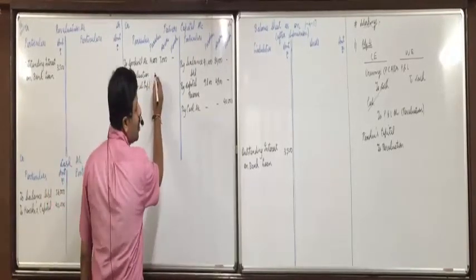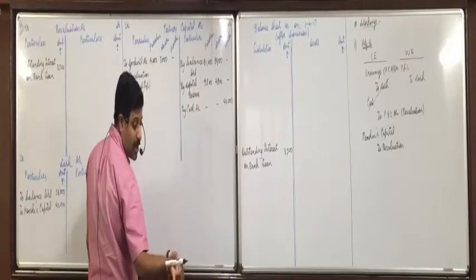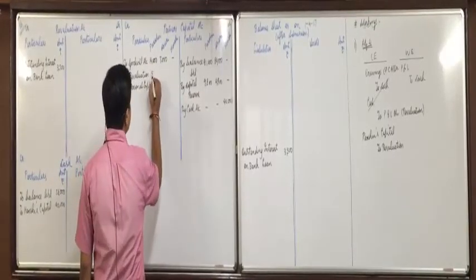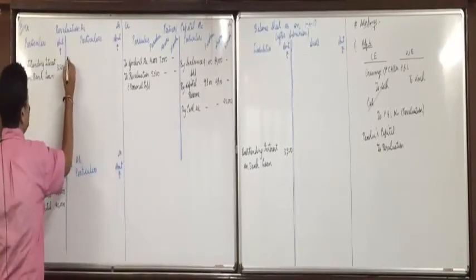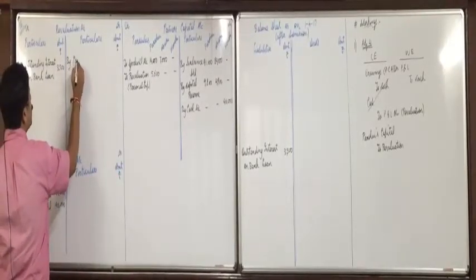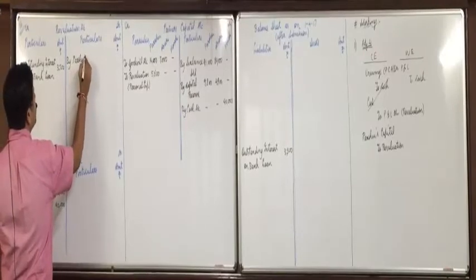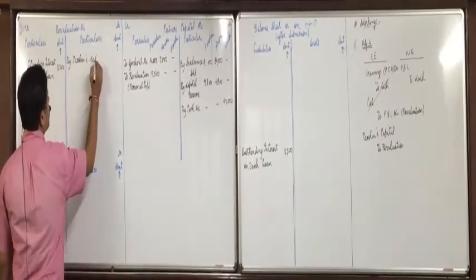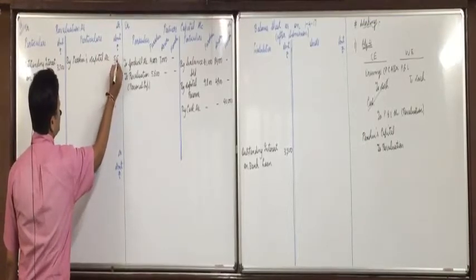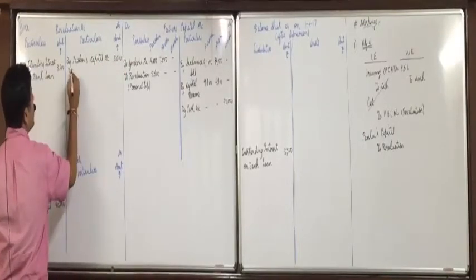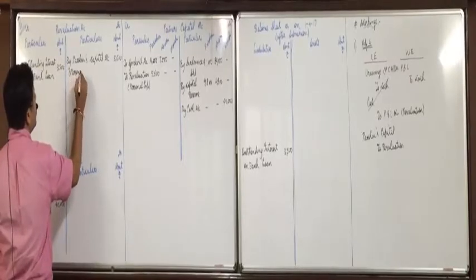In Parshvi's column, what is the amount? 5,600. And to revaluation account, so revaluation account on credit side by Parshvi's capital account, 5,600, in bracket personal expense wrongly recorded.